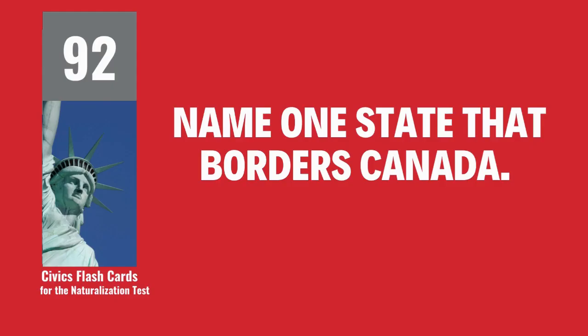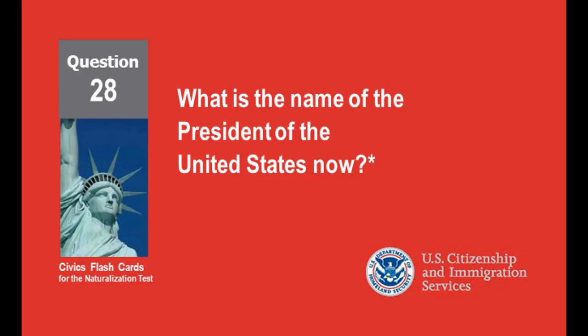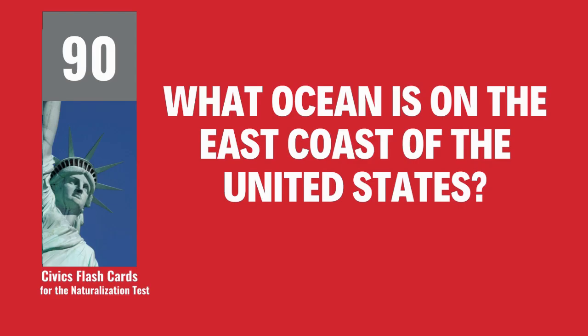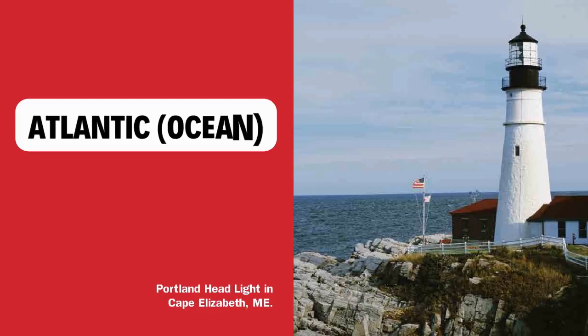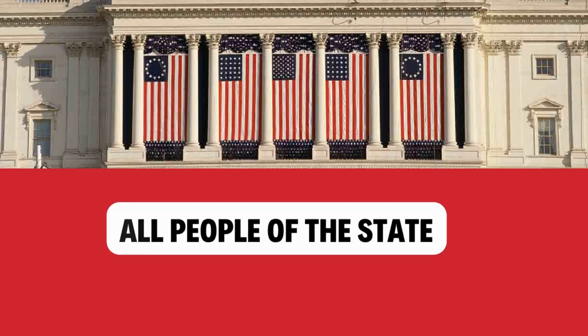Name one state that borders Canada. Maine. What is the name of the President of the United States now? Donald Trump. What ocean is on the east coast of the United States? Atlantic Ocean. Who does a U.S. Senator represent? All people of the state.